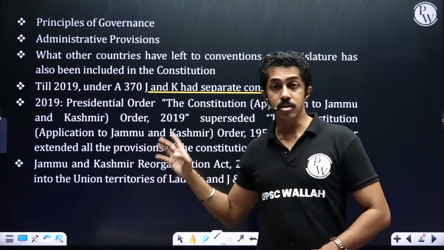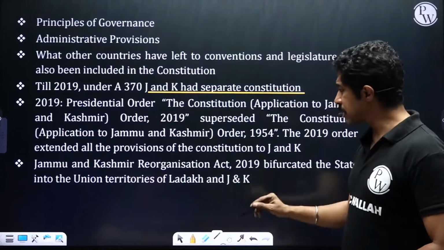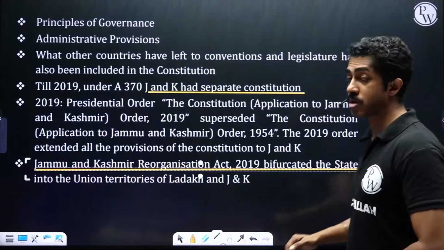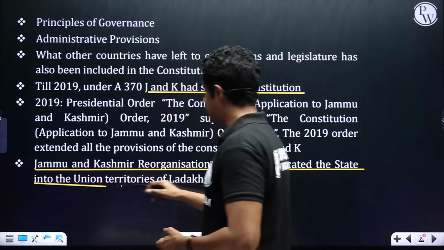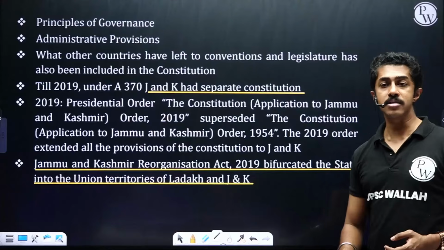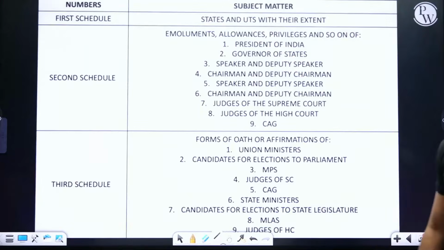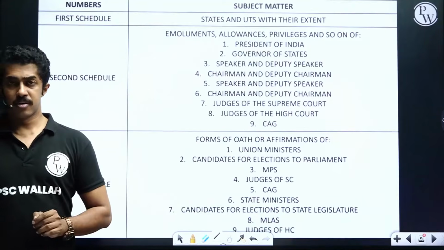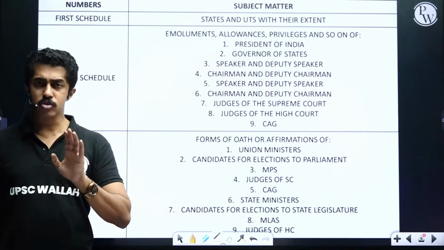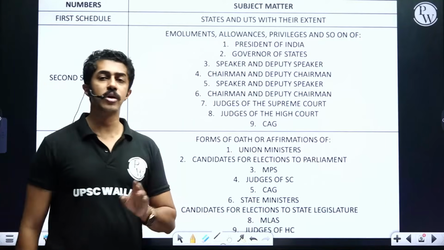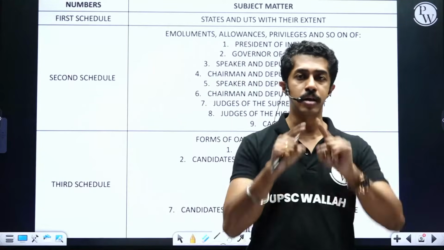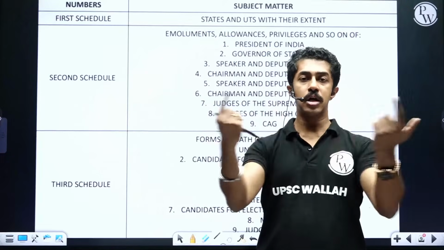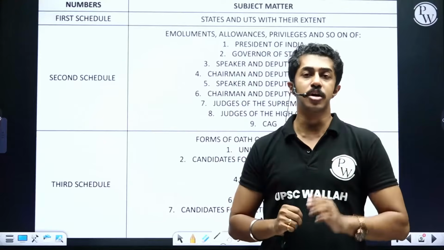The 2019 Presidential Order basically also led to what? The Jammu and Kashmir Reorganization Act 2019 bifurcated the state into two union territories, Ladakh and J&K. Taking it further, these schedules are actually important from the prelims perspective, so we will try to study them here itself. First schedule is to do with what? States, union territories and their territory, like jurisdiction, the territorial extent.